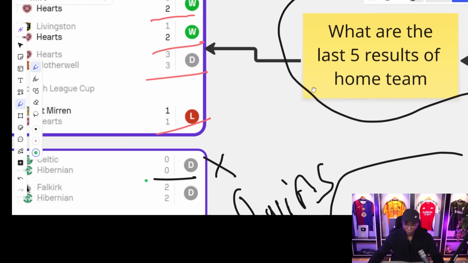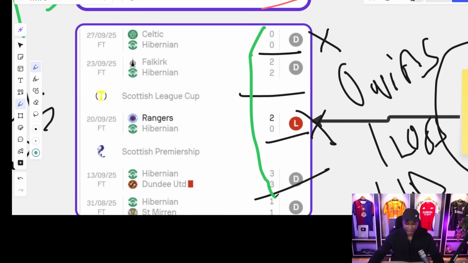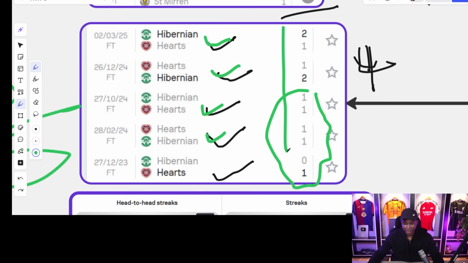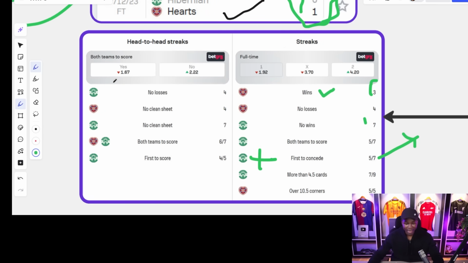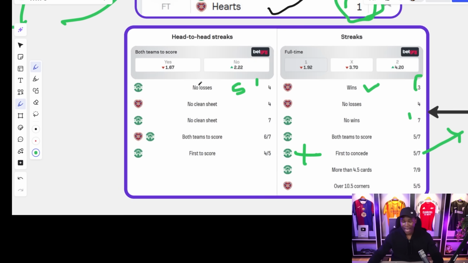Hibernian is the team that is currently struggling in this game, but in the head-to-head, they have dominated. They have dominated in the head-to-head, all right? So Hibernian in the last 5 head-to-head matches, 4 out of the last 5 head-to-head matches, we had Hibernian having no losses in 4 of them, all right?